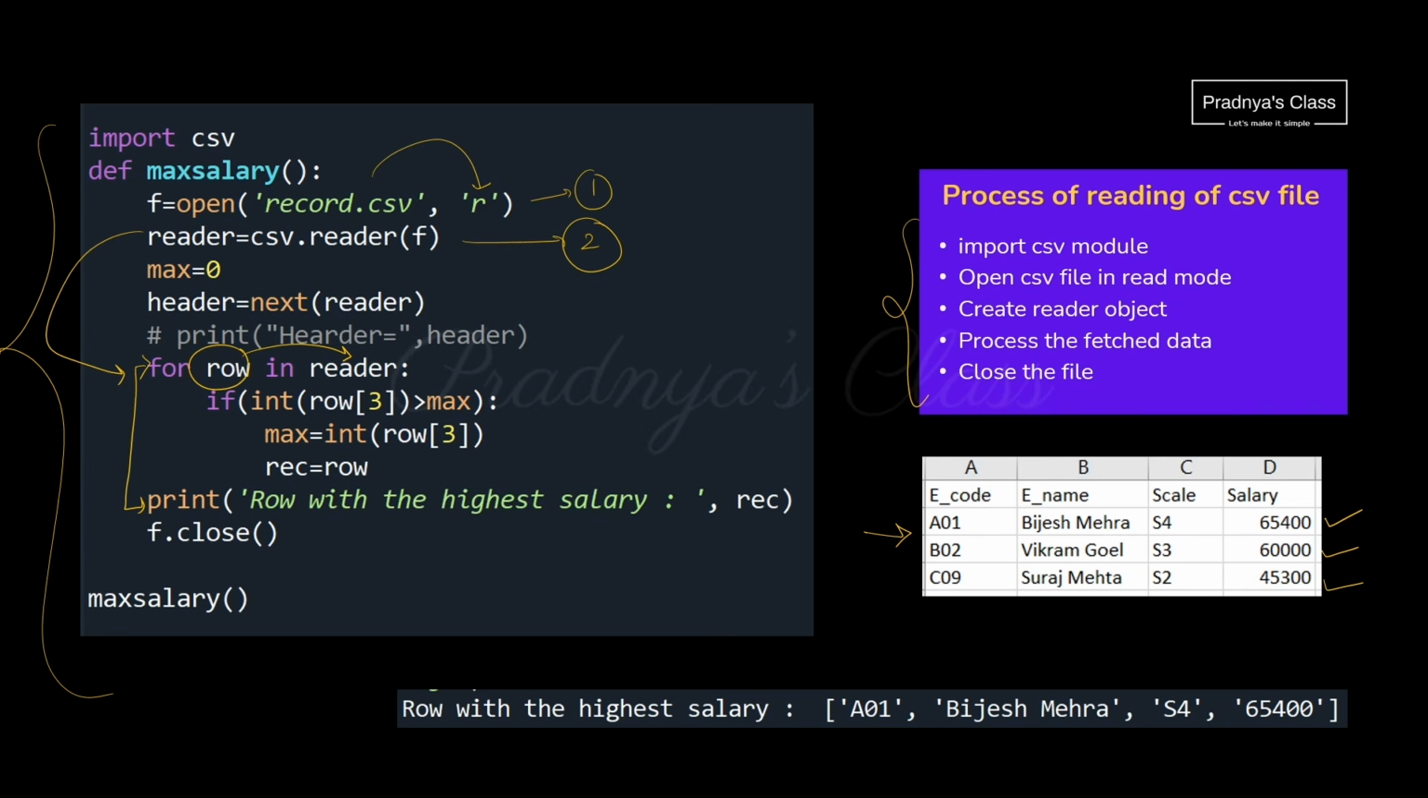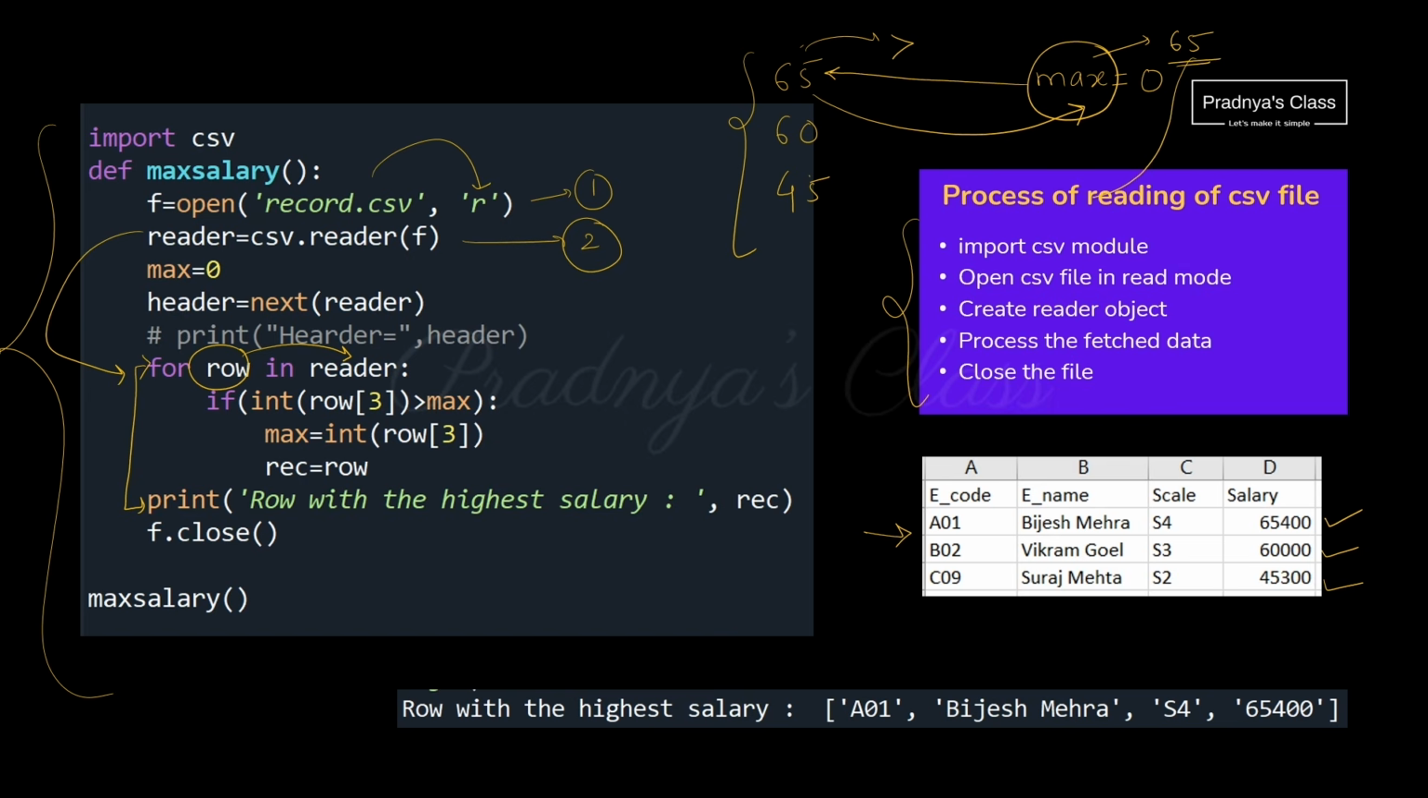We need to find out the maximum salary. How to find out the maximum of it? It is like finding out the maximum element from the given numbers. For that, we will be initializing one variable max equals to 0. Now let's compare this max variable with this element. If this element is greater than max, that element will get assigned to the max variable. Now the max is 65.